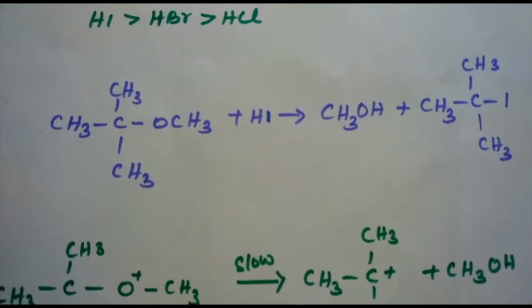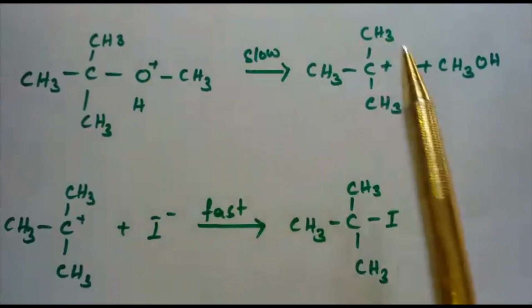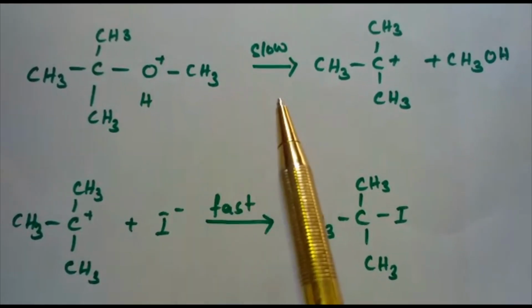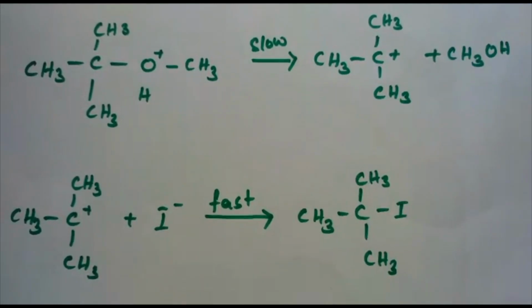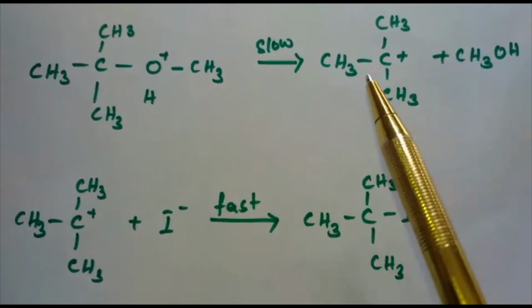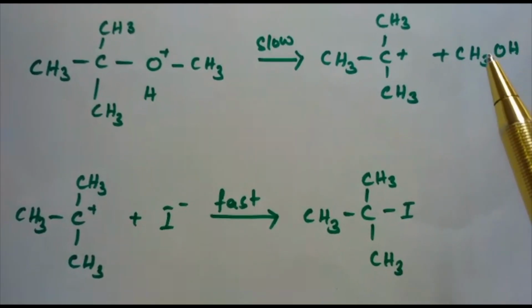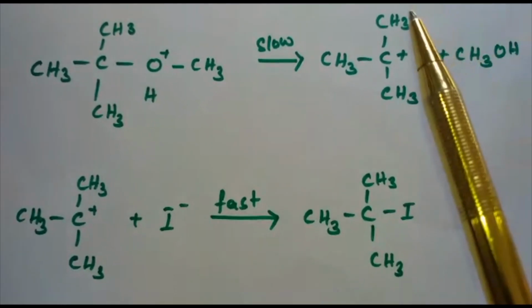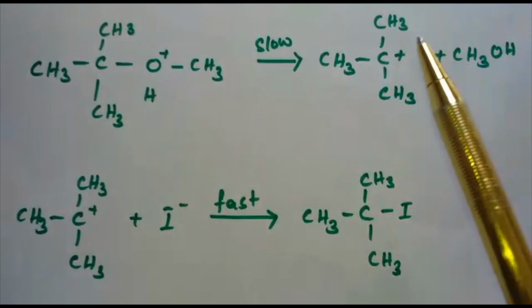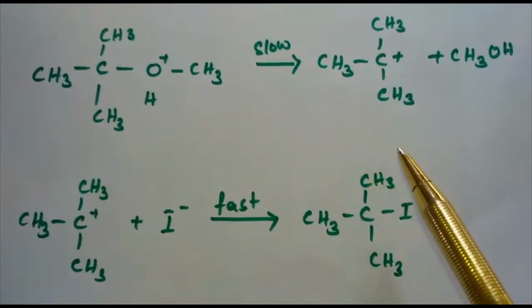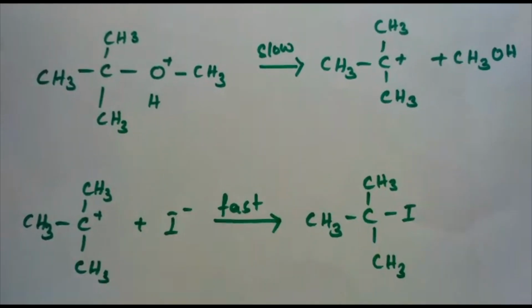This is because in step 2 of the reaction, the departure of the leaving group creates a more stable carbocation, and the reaction follows the SN1 mechanism. It is a two-step mechanism. First step is the formation of a carbocation, second step is the attack of the nucleophile. So you are having your tertiary halide.